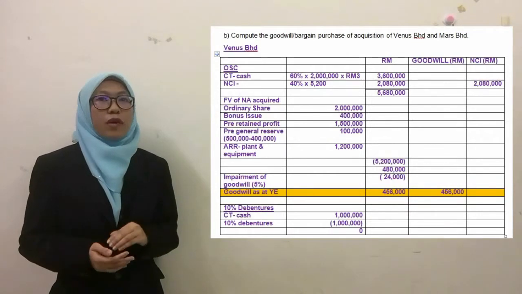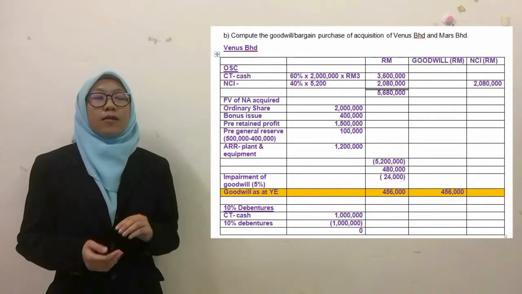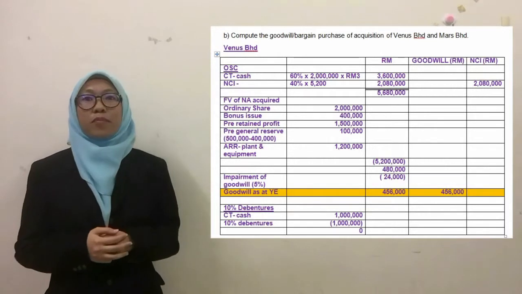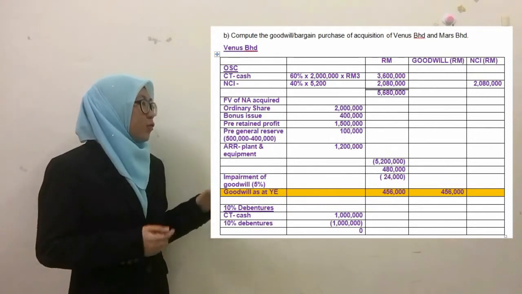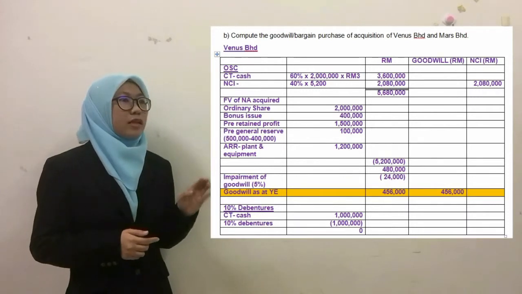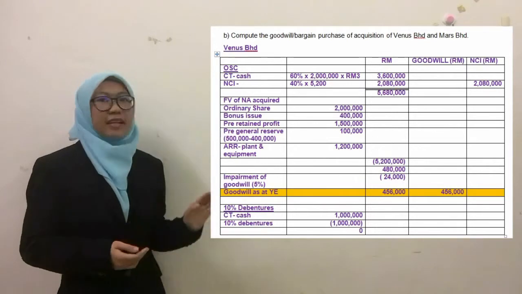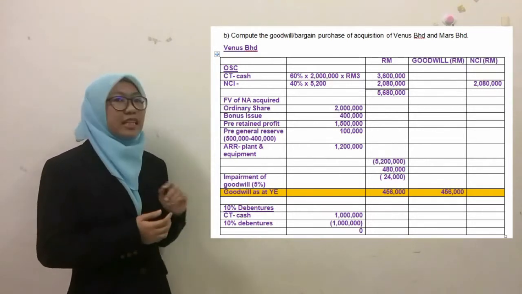The total fair value of net assets at the date of acquisition is 5.2 million. The 5.2 million will be multiplied by the interest of NCI, which is 40%. From that, we get the amount of NCI.